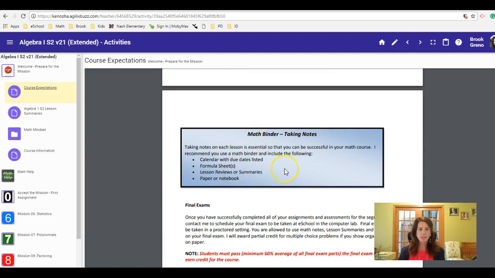Here's your math binder, just some things you might want to consider setting up. Big thing is that notebook, and also having that lesson summary packet printout, which I'm going to talk about next.